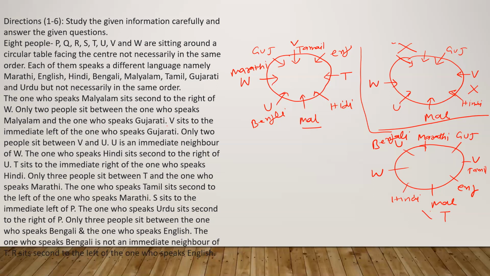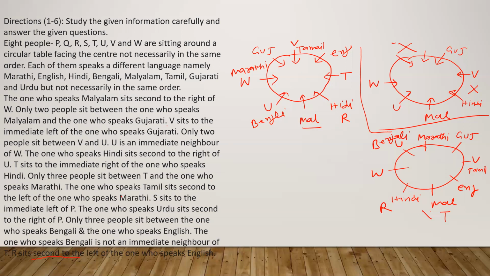Oh sorry, R sits second to the left of the one who speaks English. So R can sit here, and R can also sit here, second to the left.